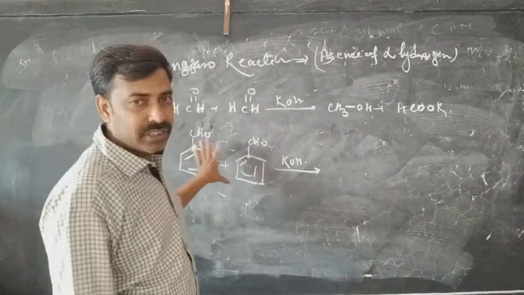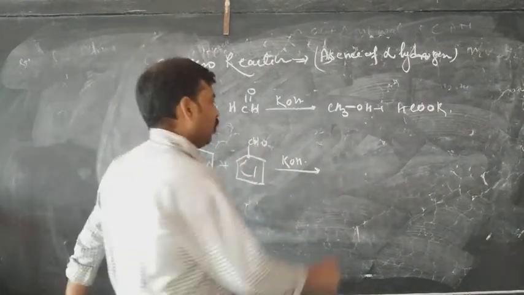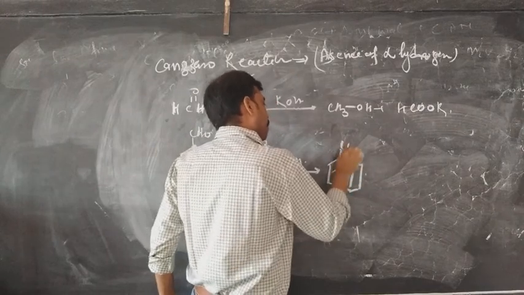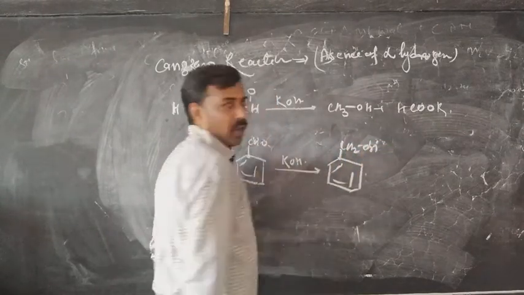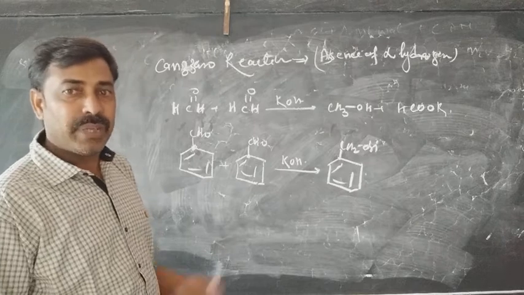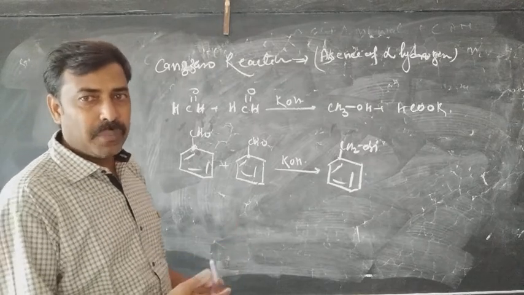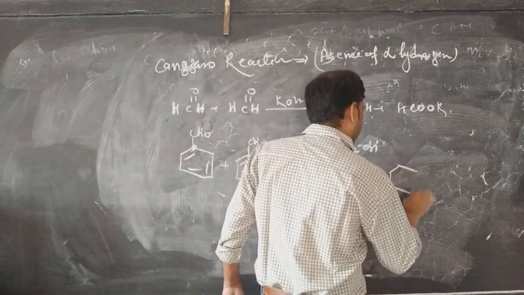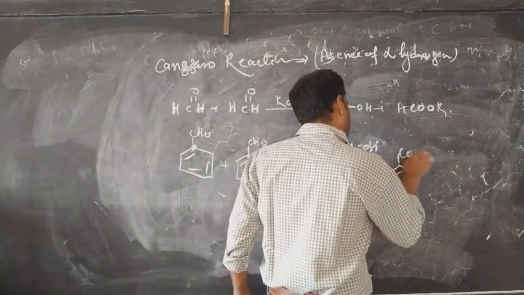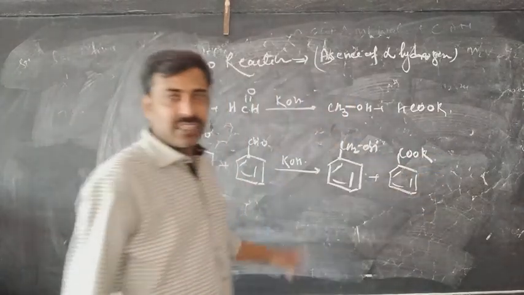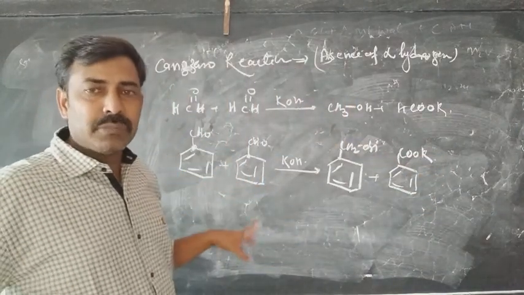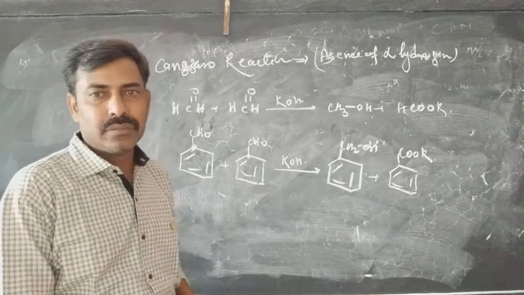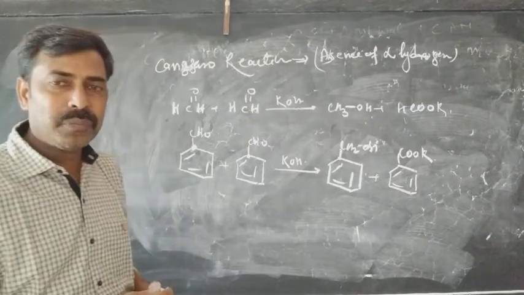If you take the next example, that is benzaldehyde, the first benzaldehyde will convert in the form of alcohol, that is benzyl alcohol, and the next one will turn in the form of benzoic acid, which on reaction with the base will form the potassium salt of benzoic acid, that is called potassium benzoate. I think it's clear to all of you.